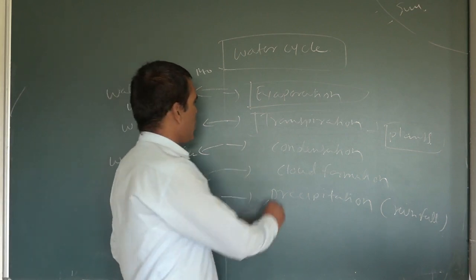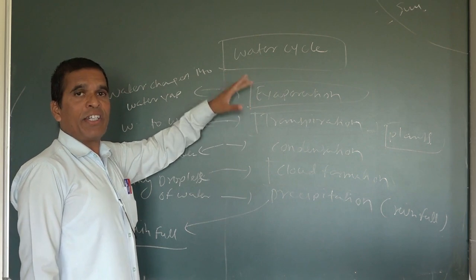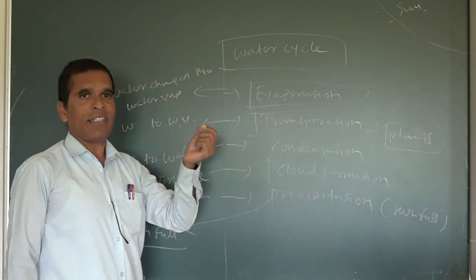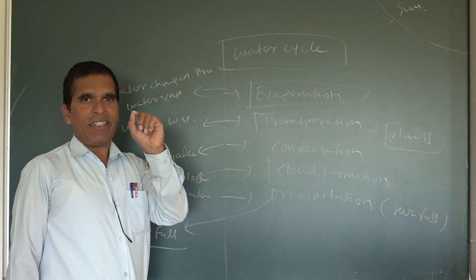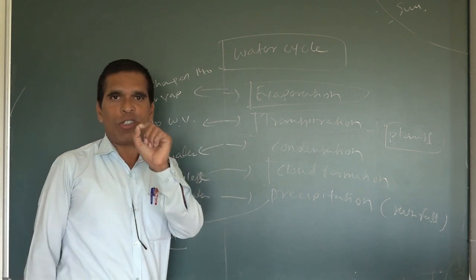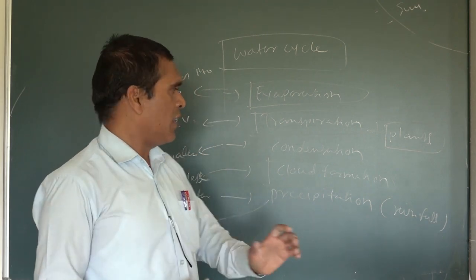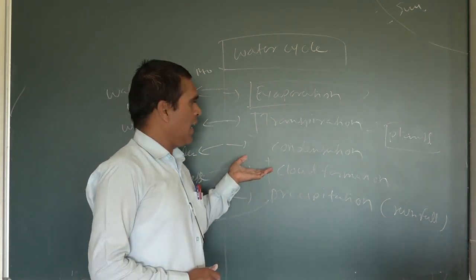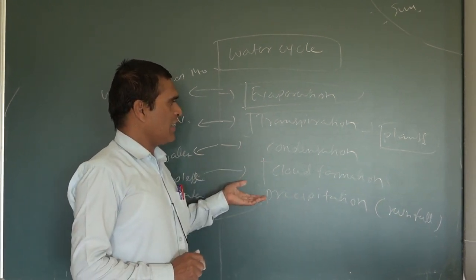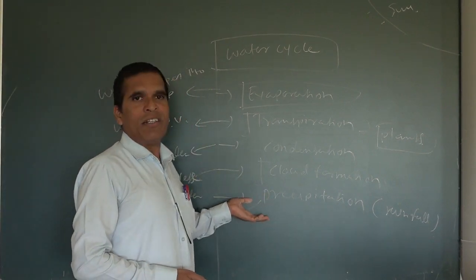And cloud formation: when the water evaporates, it is very lightweight and goes upward, and when it contacts the cold air, that water vapor condenses. It means the water vapor converts into tiny water droplets. When many tiny water droplets come together, they form a cloud, and after that the cloud becomes heavier, and then it starts to rain, water comes out, and that is called precipitation.